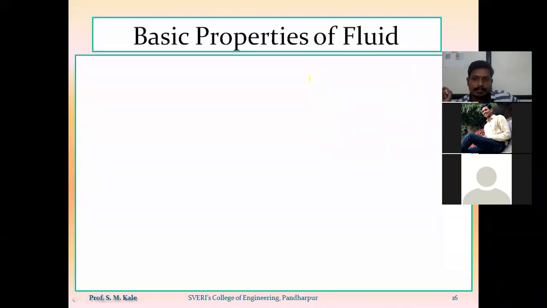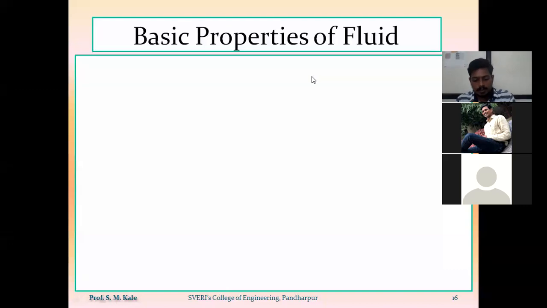As we know, whatever viscosity there is, it is due to two reasons. What is the first reason? In the previous slide I have already explained that. Viscosity is caused mainly because of two parameters.